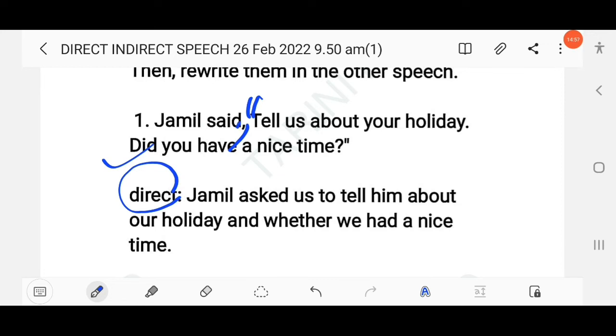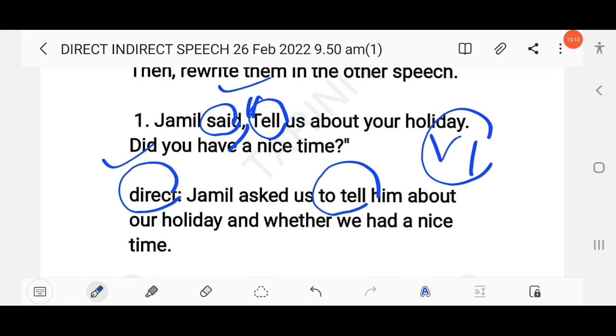So as you know here the reporting verb is in the simple past tense. And it is an imperative sentence. As you know, the imperative sentence starts with V1, here tell. So here you will follow the structure to plus infinitive. Jamil asked to tell him about our holidays or my holiday. If you want to write in plural, then you have to mention our, or you can also mention my holiday, and whether I had or we had.